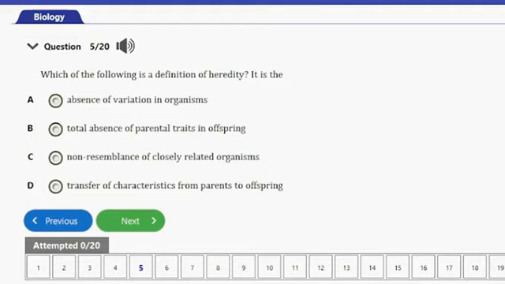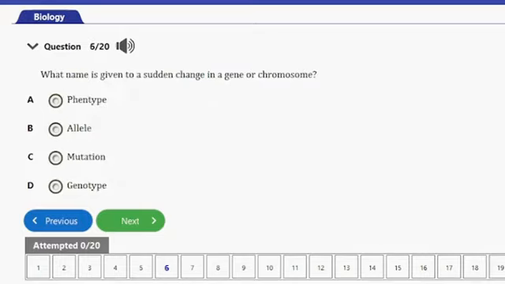It says, which of the following is a definition of heredity? It is the A. Absence of variation in organisms. B. Total absence of parental traits in offspring. C. Non-resemblance of closely related organisms. D. Transfer of characteristics from parents to offspring. The answer to this question is option D, transfer of characteristics from parents to offspring. So let's consider the next question.